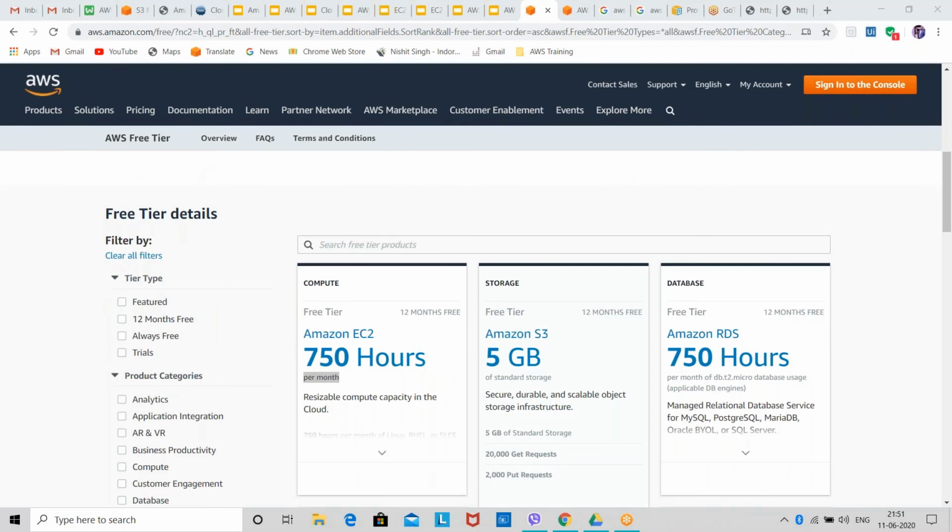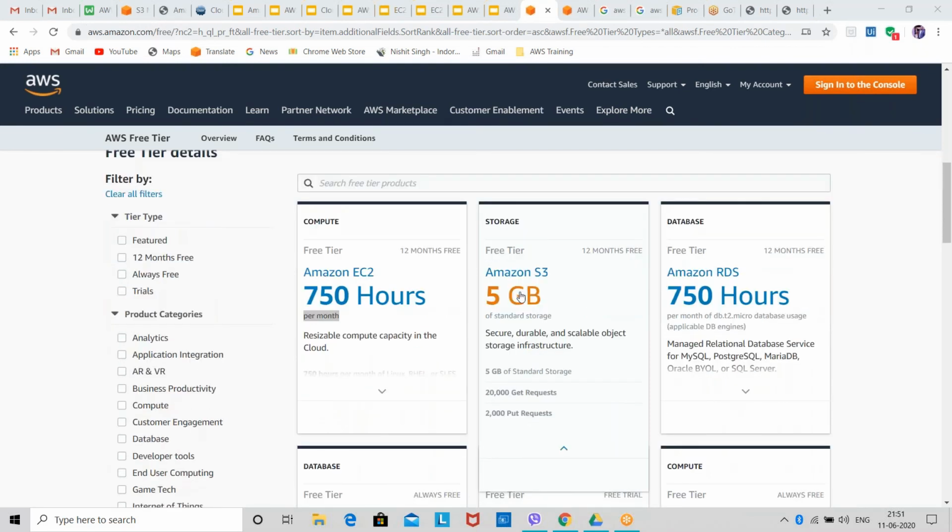Then for storage, which is basically S3, you get 5 GB of storage in your free tier. You can use 5 GB of your standard storage. We have seen the standard storage class today. So we can use 5 GB of standard storage class in our free tier, and the free tier is for 12 months. Here it is written 12 months, you guys can see.